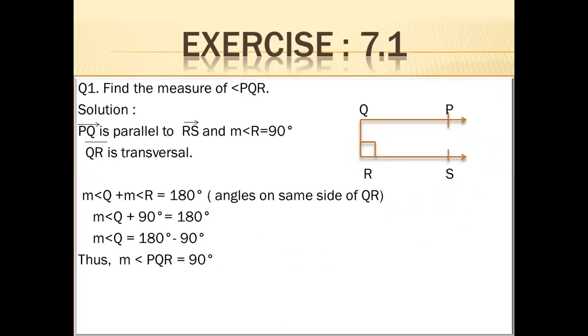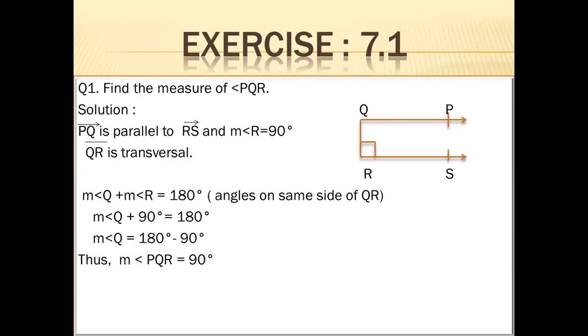Exercise 7.1, question 1. Find the measure of angle PQR. There are two parallel lines, RS and QP, and they are joined by QR. Angle R is 90 degrees. When we have this notation in the diagram, it is understood that the angle is 90 degrees. It means that angle SRQ is 90 degrees. And we calculate the angle PQR, the value of Q.